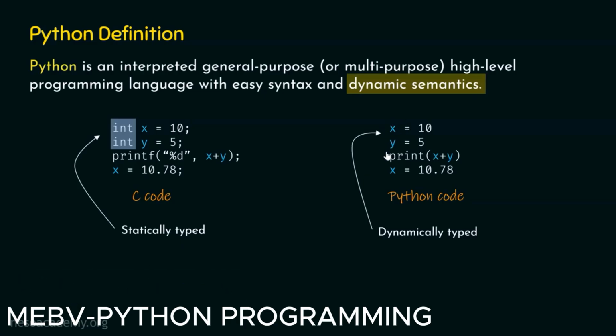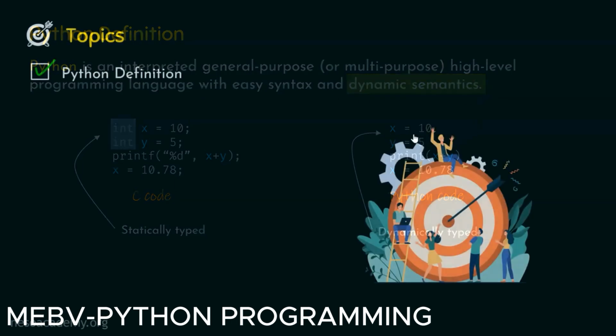Now I hope the concept of dynamic semantics is clear to you, and I hope this complete definition is also clear to you. Python is an interpreted, general purpose or multi-purpose, high-level programming language with easy syntax and dynamic semantics. And this also means that we are done with this lecture.